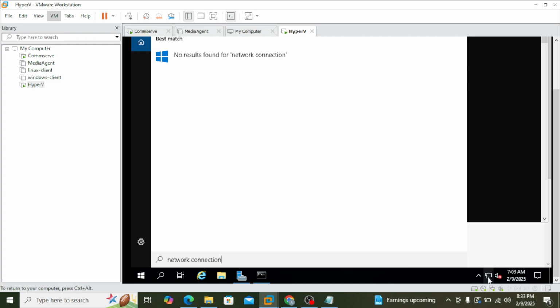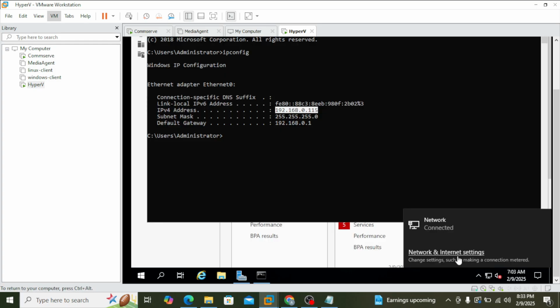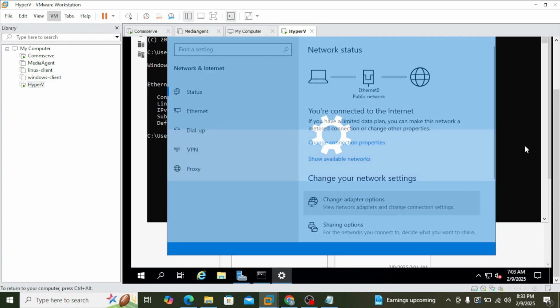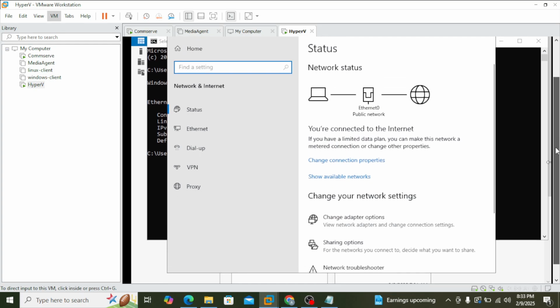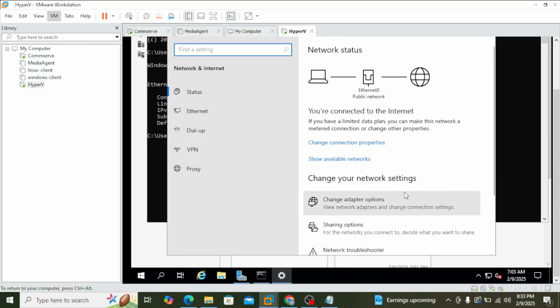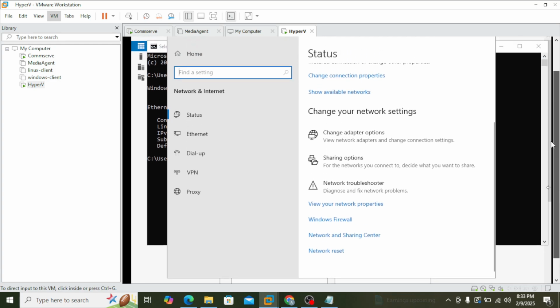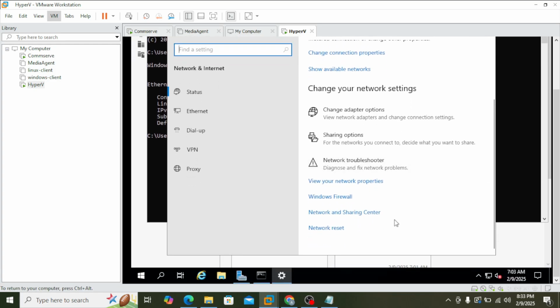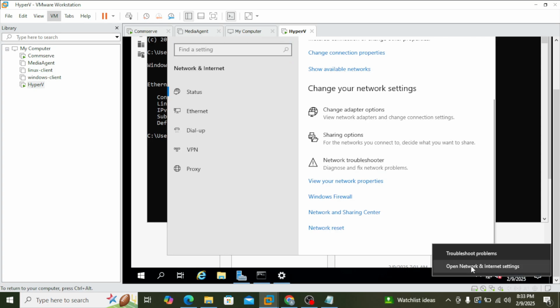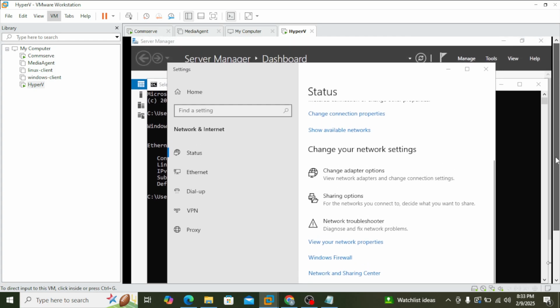Okay, the other option you can do here, go to the internet and network settings, and over here you'll find something called network and sharing. Because it is 2019, you have to navigate from here, right? If you right click, open network and internet settings, then this window will open.